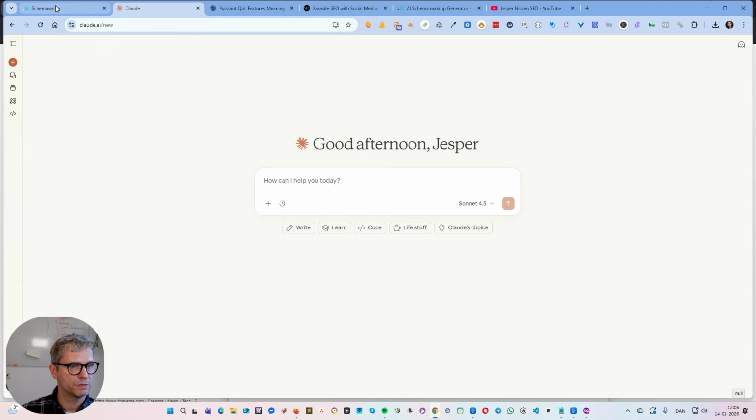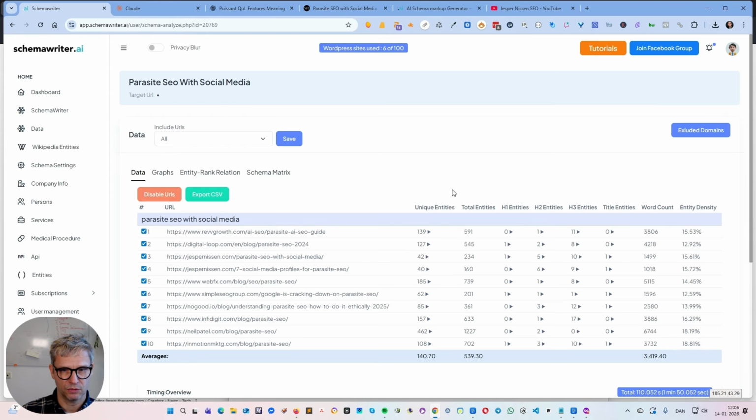And the only reason it could actually give me the recommendations on what entities to put where is because I gave it this report here. This report is the vital detail, I would say, in this entire process, because this is the essence of Entity SEO with schemawriter, that you actually ask schemawriter to create this report. You specify the target keyword, and then it gives us back all of the ranking entities that we can use.